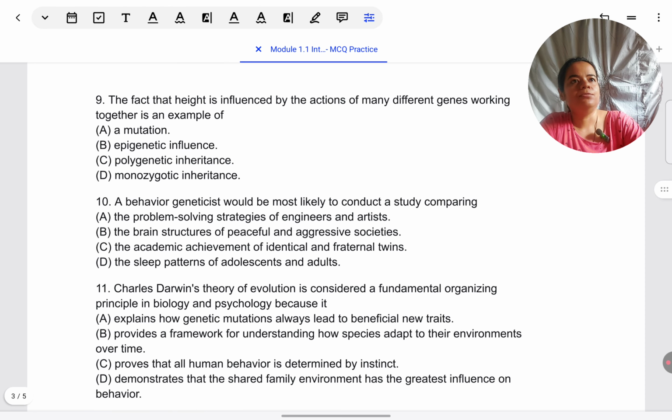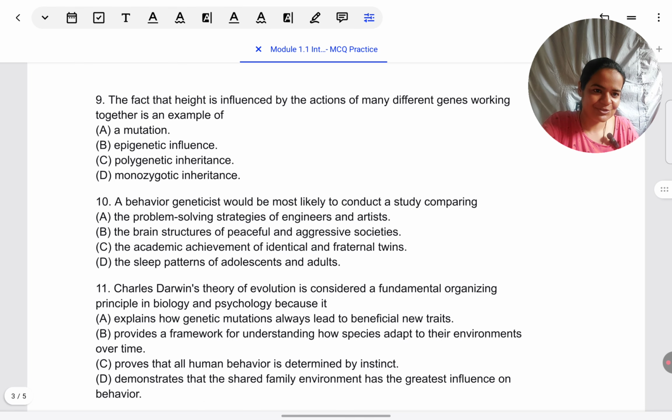We've learned something about how human behaviors are very complex, so they cannot be as straightforward as one gene correlating to one behavior. It's not like localization of the brain. In fact, today, even in localization, they believe in parallel distribution. So, just like it's very difficult to say that only one specific brain structure is responsible for one behavior, in the same way, only one gene being responsible for one behavior is definitely not going to be the truth. So this is something we have learned in polygenetic influence. Human behaviors are highly complex, and so multiple genes contribute to any one human behavior.